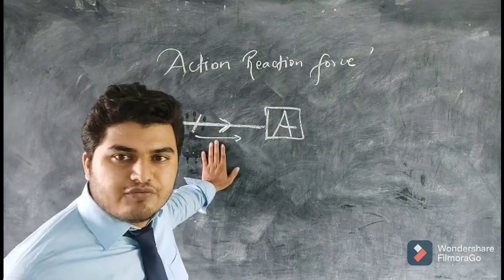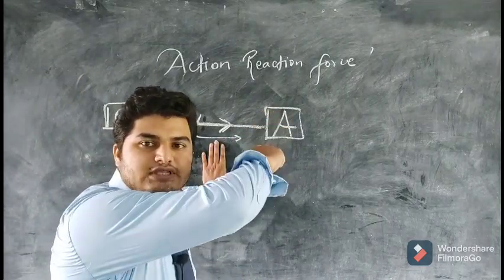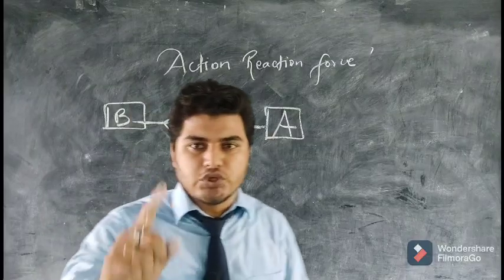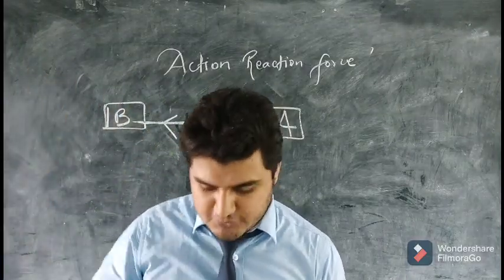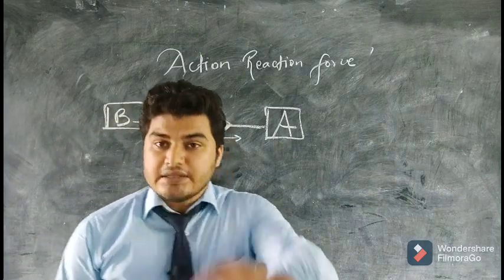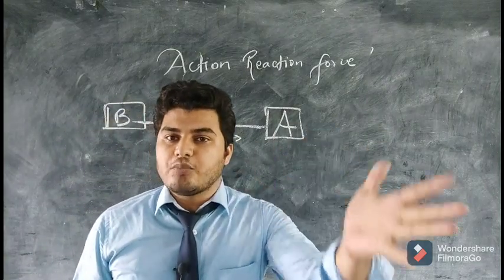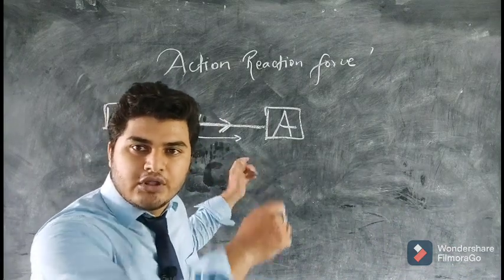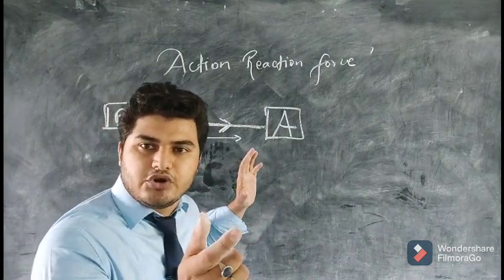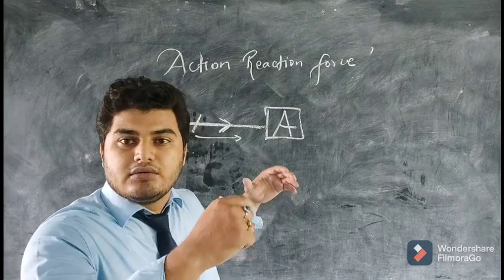I am applying the force on the wall and the wall is applying force on me, so they are acting on two different objects. Then they are of same magnitude but in opposite direction. I was applying 50 Newton, the wall is also applying the same 50 Newton.